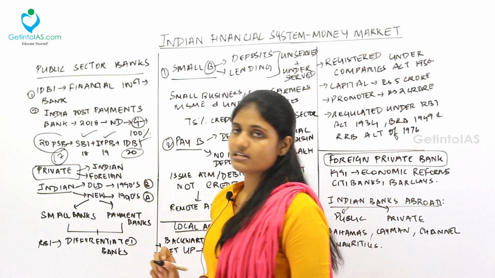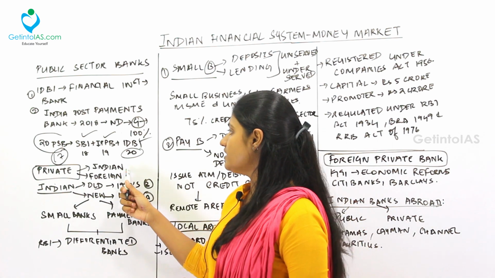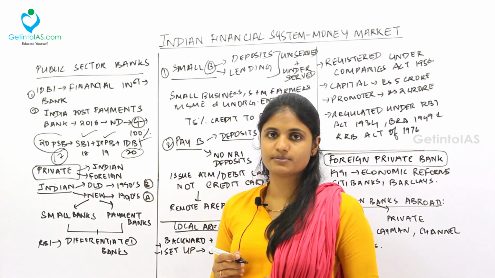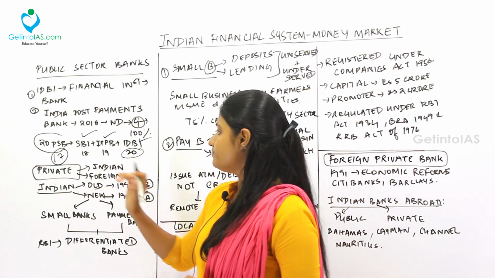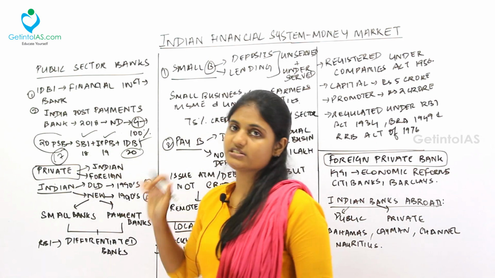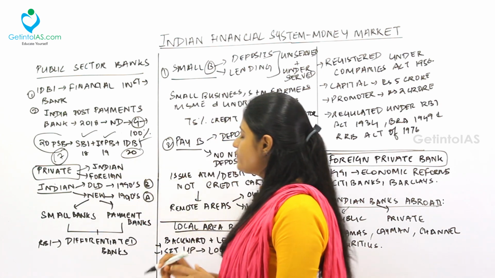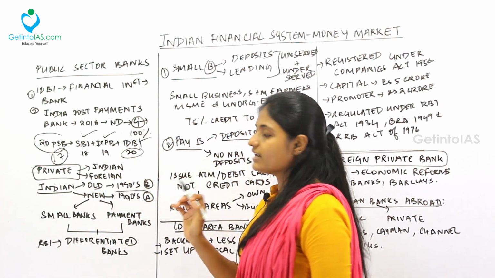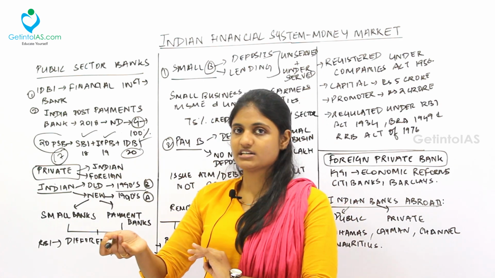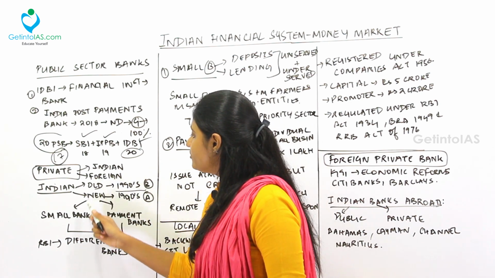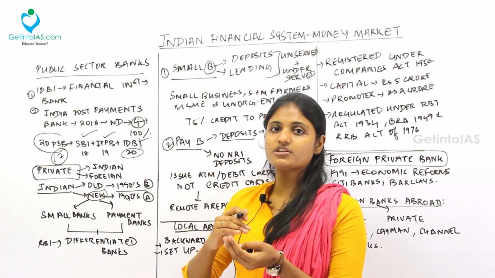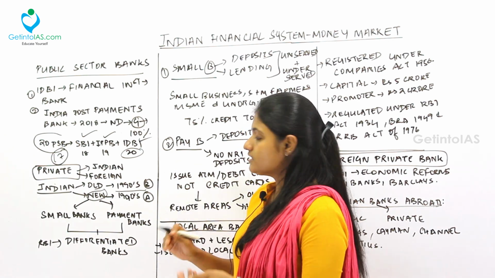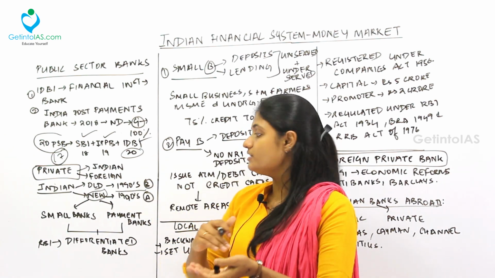Now moving to the private sector banks. Under private sector banks, we have the Indian Private Sector Banks and the Foreign Private Sector Banks. Under the Indian Private Sector Banks, we have the old Indian private sector banks and the new Indian private sector banks. So what are these? If the bank was set up before the 1990s, it is called an old private sector bank. If it was set up after the 1990s, it is called a new private sector bank. This differentiation is for comparison between the banks, that is, how the old ones were performing and how the new ones are performing now.